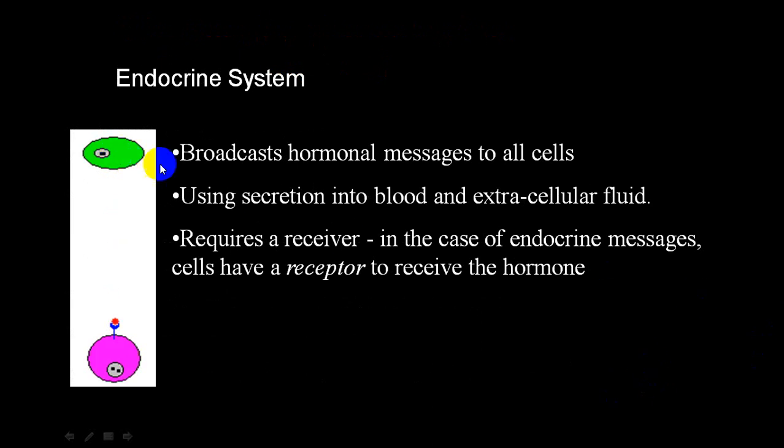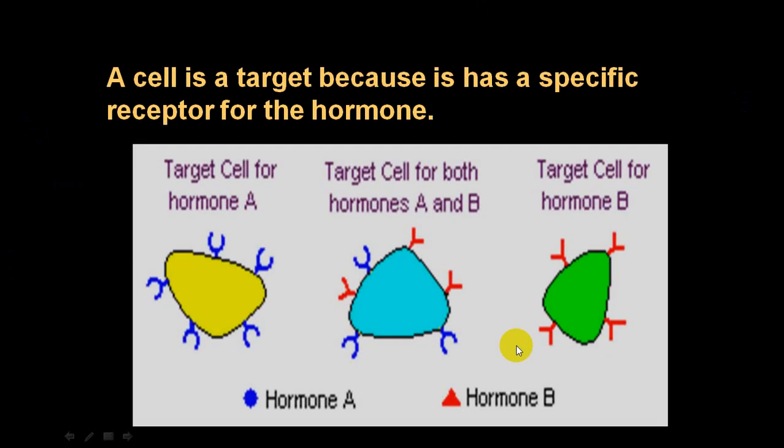So the endocrine system will broadcast the hormonal message to all cells, but all cells will not respond. The cell which has a specific receptor will give a response. So using a secretion into the bloodstream and extracellular fluid, it will go to a cell. It requires a receiver, which we call a receptor. So it will combine with a receptor, and then it will produce a response. And this is the pattern of what we call an endocrine system.